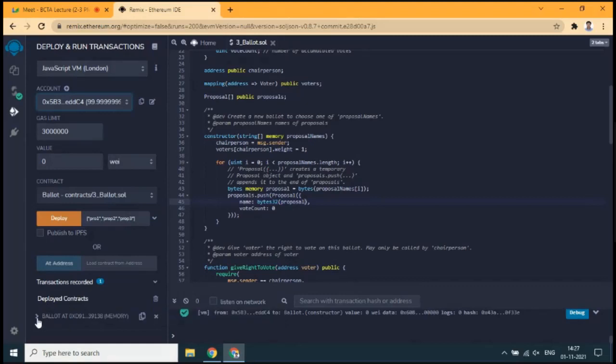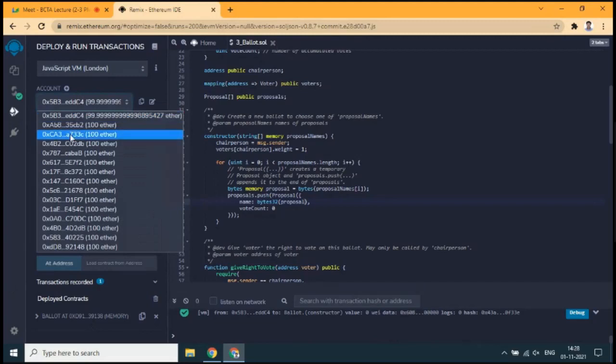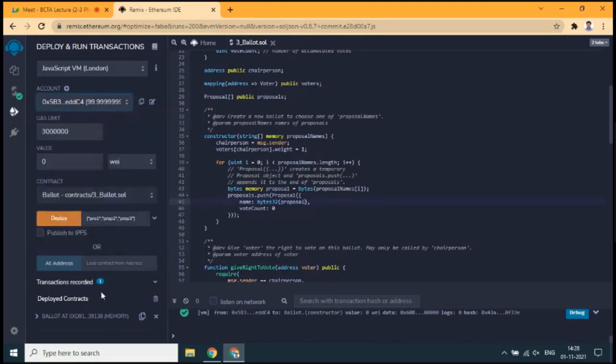Here are the deployed contracts. Here is Ballot. Once the deployment is done, it will have an address value, because smart contracts also have an address, which is called the contract address. And there is another kind of account address called externally owned accounts. These are the externally owned accounts, and this is the smart contract account.